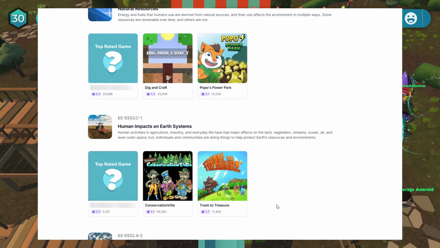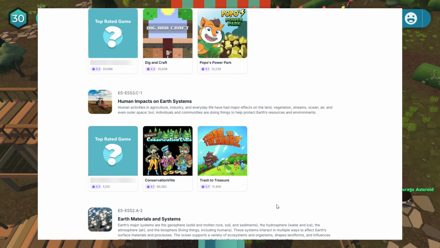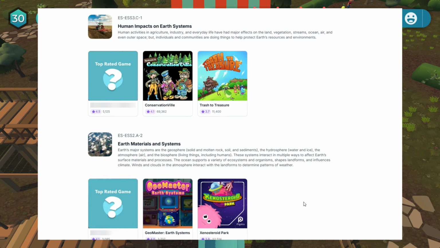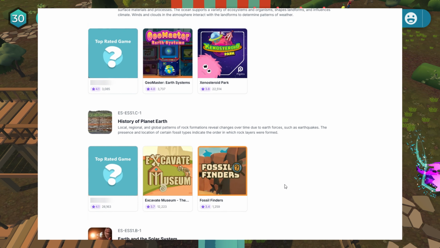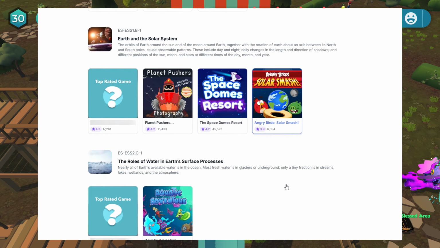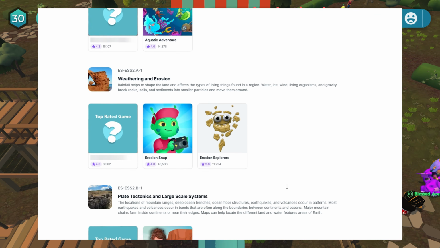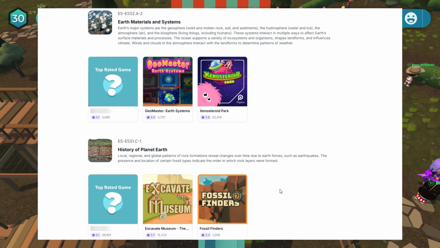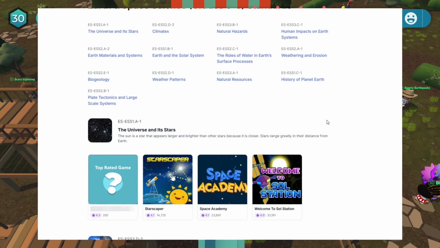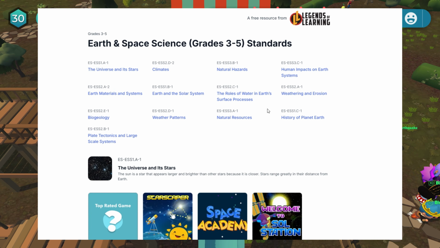And human impact on Earth systems, Trash to Treasure, Conservationville. And then for Earth materials and systems, we have Xenosteroid Park, and then Geomaster, Earth Systems. So there is fossils. There's a lot of really cool different games that cover the standards with the correct language usage and everything else involved in it. Really, really great resource. So here are some of the sciences. It shows all of the different topics that it's going to be going over.